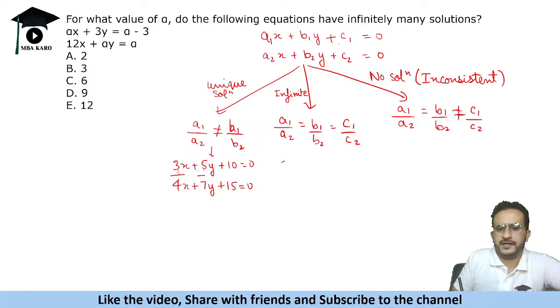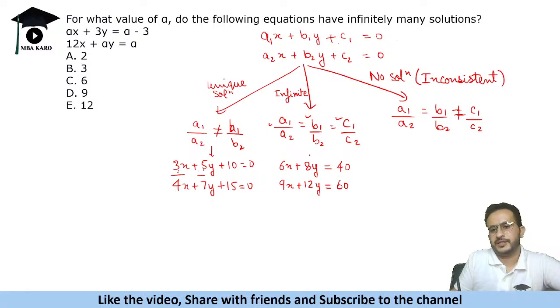Now for infinite solutions, let's say we have 6x plus 8y is equal to 40, and 9x plus 12y is equal to 60. Now this is 2 upon 3, 2 upon 3, 2 upon 3. A1 upon A2 is equal to B1 upon B2 equals C1 upon C2. So these equations will have infinite solutions.